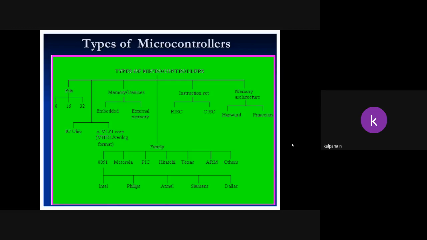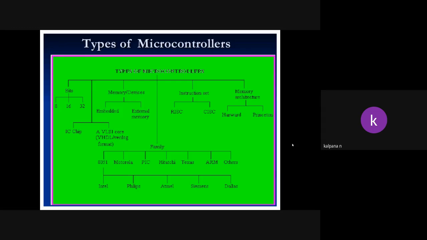Based on instruction set, these are classified as two types: RISC and CISC. CISC means complicated instruction set. RISC means reduced instruction set, meaning RISC will have fewer instructions than CISC. If CISC has some 5000 instructions, RISC will manage the entire operations with 2000 instructions only. Understand? Instruction set.